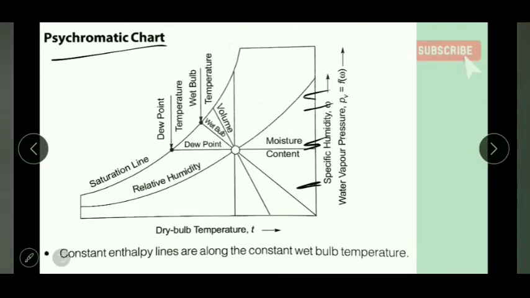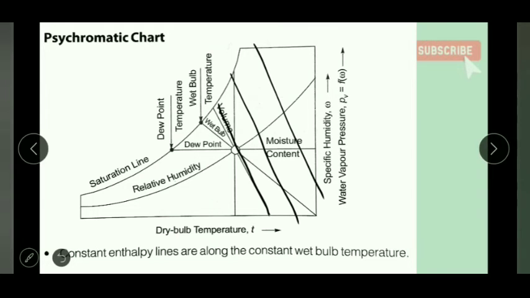So let us first see where it is shown. Next, we have already discussed that the dry bulb temperature lines are like this, and the specific humidity lines are the horizontal lines, like this. Next, the constant volume lines, so these are somewhat like this.